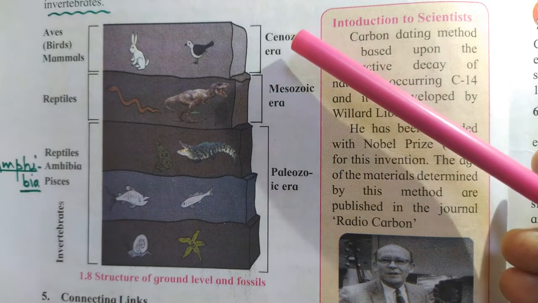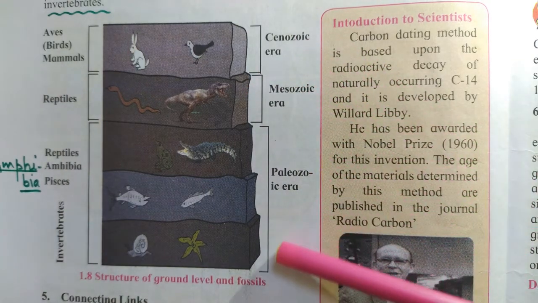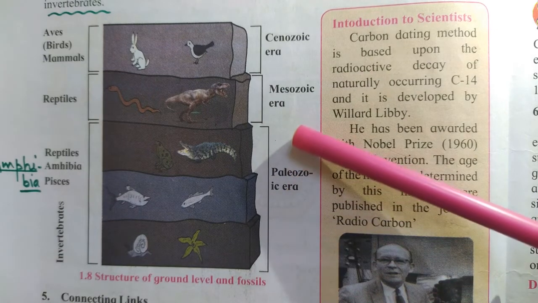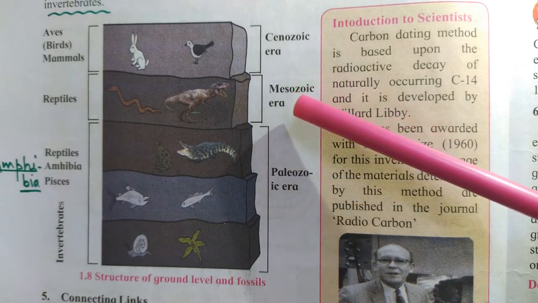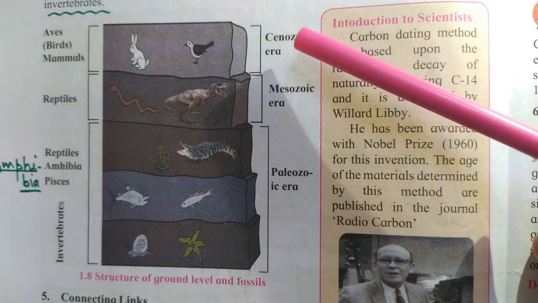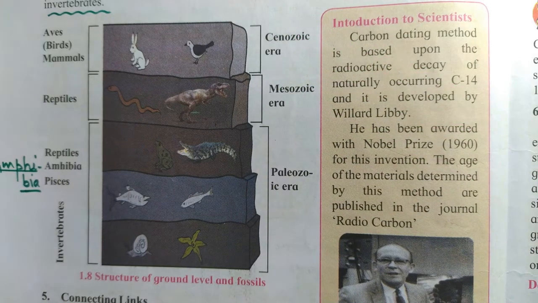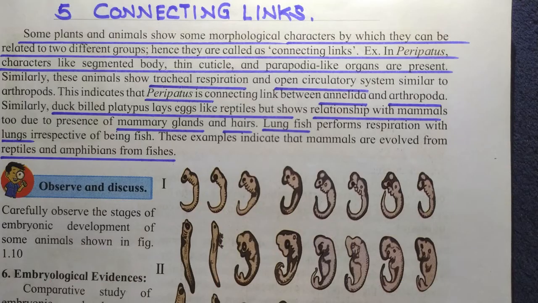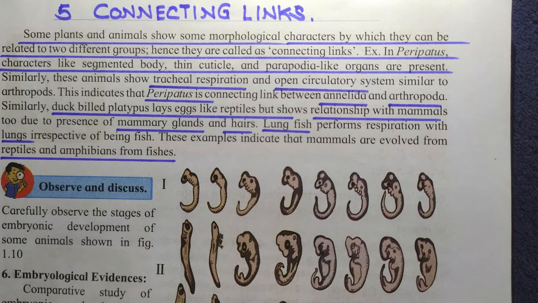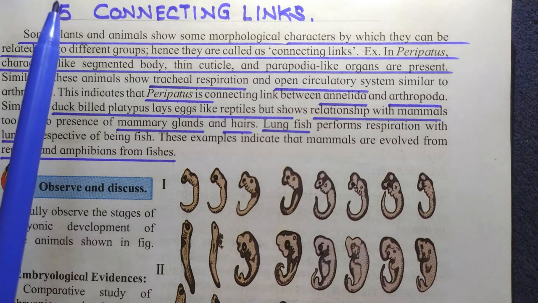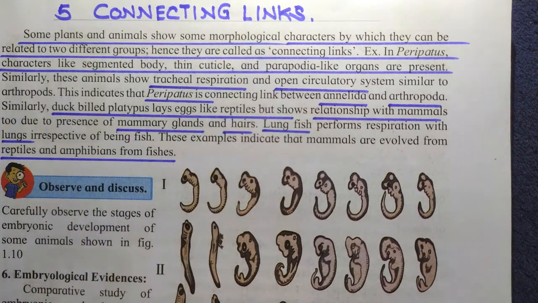Look at these different eras. The first era is the Paleozoic era. The second era is the Mesozoic era, and the topmost is the Cenozoic era. So here we are with another evidence of evolution, and it says that all organisms have a common ancestor, and that evidence is nothing but connecting links.